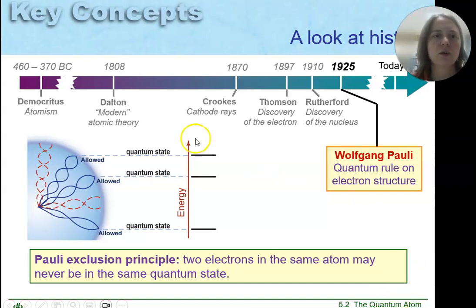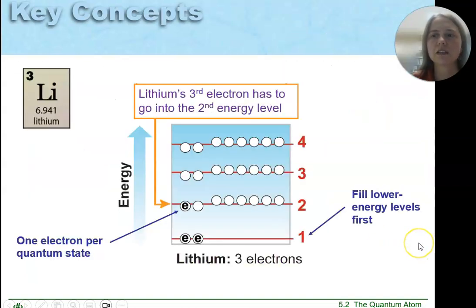All right, so let's kind of see where we were with the Pauli exclusion principle. We're here in the early 1900s. We've already done all of the other things we've talked about: Democritus, the idea of atoms, Dalton's atomic theory, J.J. Thomson discovering the electron, Rutherford discovering the nucleus in the gold foil experiment. So that's where we're at.